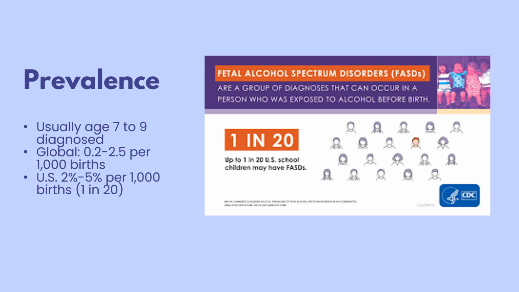Individuals with FAS typically are diagnosed at age 7 to 9 years old, with males typically getting diagnosed earlier than females. The CDC estimates that FAS occurs in about 0.2 to 1 per 1,000 live births, though some studies suggest that the broader range of fetal alcohol spectrum, FASD, may affect 1 to 5% of live births. This most likely shows that FAS is underdiagnosed compared to the broader FASD.